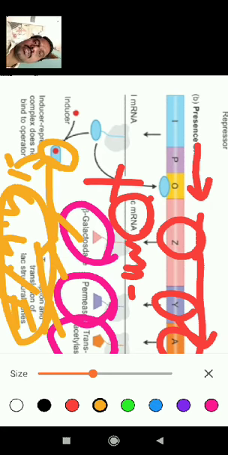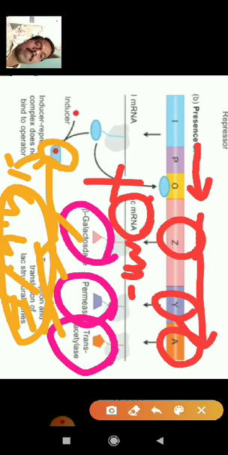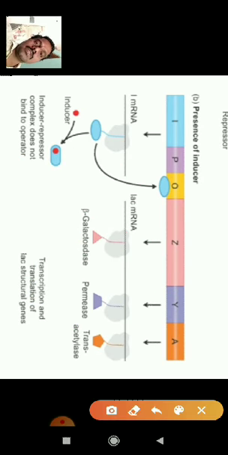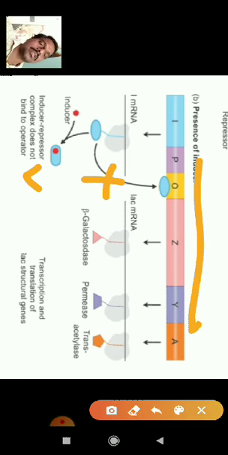When the lactose is present, the repressor binds with the inducer, lactose, and the inducer-repressor complex is formed. The repressor is not attached to the operator, the signals are produced, and enzymes are released. Those enzymes degrade the lactose into glucose and galactose.